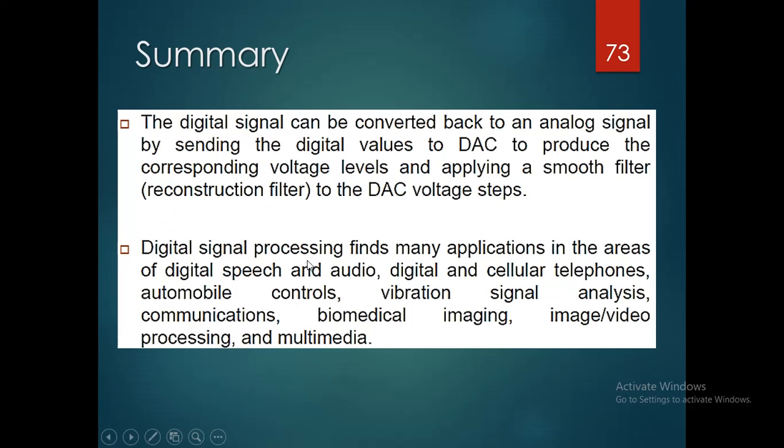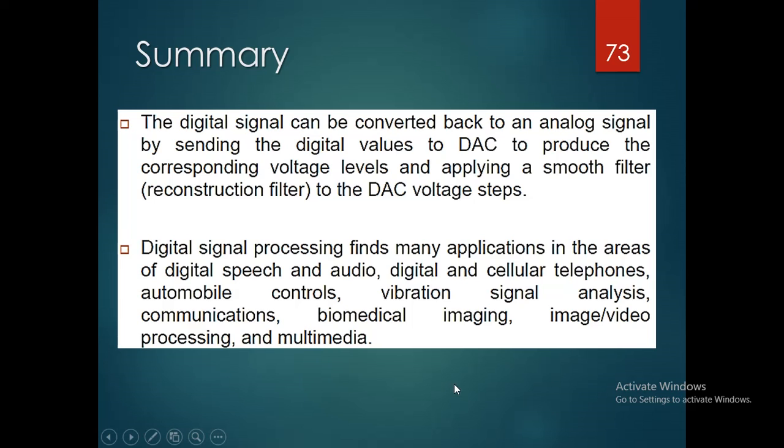Next, digital signal processing finds many applications like digital speech and audio, cellular mobile telephones, automobile controls, vibration signal analysis, communication, biomedical imaging, image and video processing, and multimedia. These are the different application areas of digital signal processing.